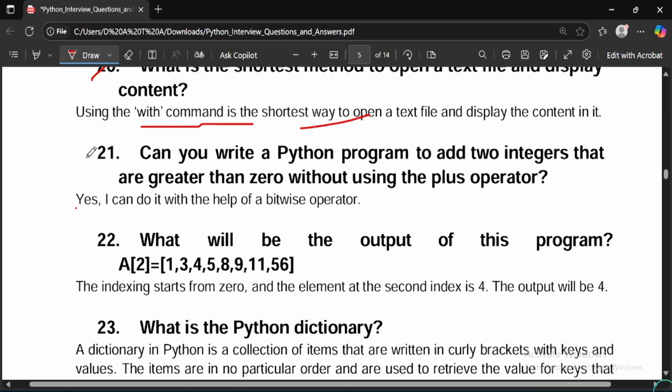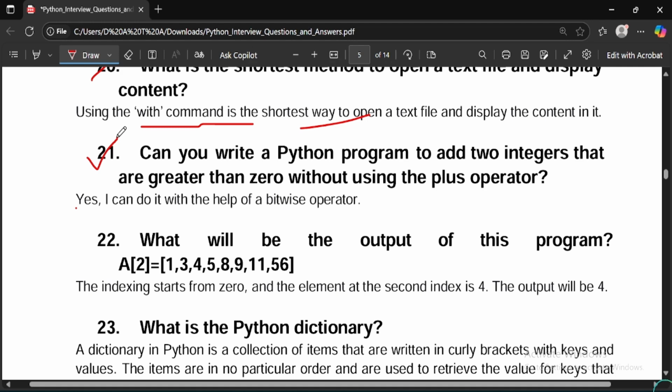Then 21 would be, can you write a Python program to add two integers that are greater than 0 without using the plus operator? So you can directly tell yes or no first and then clarify your answer with the help of justification and giving a proper example for the question asked by an interviewer.